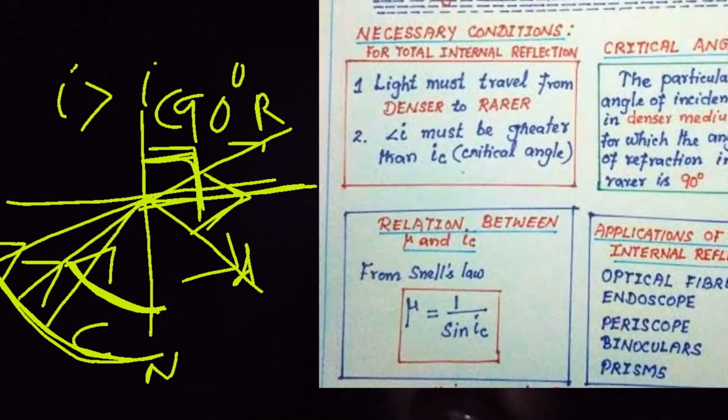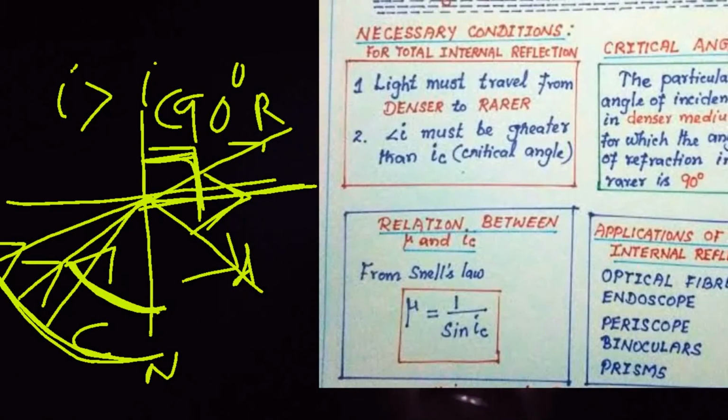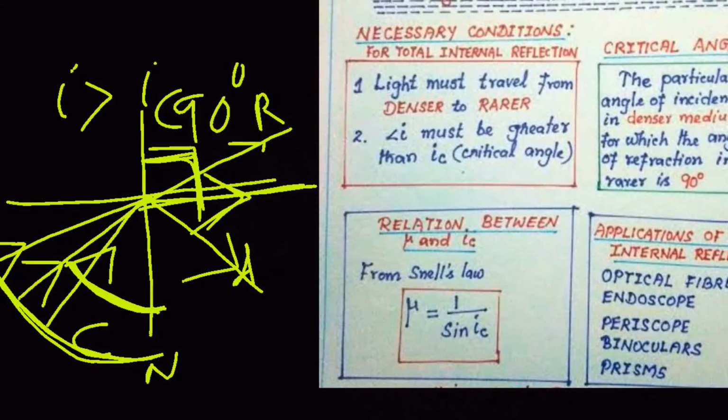If the angle of refraction is 90 degrees in the rarer medium, that angle of incidence in the denser medium is called the critical angle. If we take the angle of incidence greater than the critical angle, then TIR forms. This is the most important point. Okay.